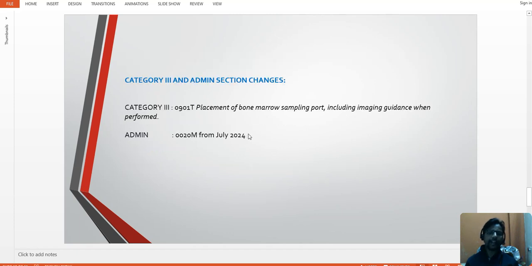If you check the Category 3 and admin section, Category 3 code 0901T, placement of bone marrow sampling port including image guidance when performed, is added. Also in the admin section we are going to have 0020M from July 2024. So we are currently using this 0020M, but we are going to see this code from January 1st 2025 CPT new version.